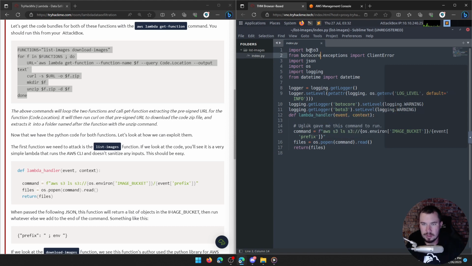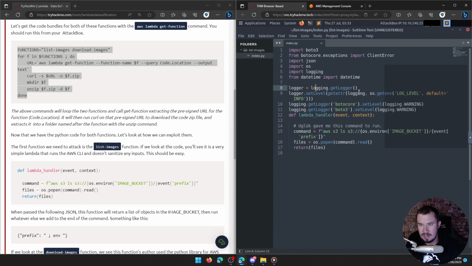We're importing boto3. Now boto3 is the software development kit for AWS, so you can use Python to interact with it. And then from botocore.exceptions, we're importing ClientError. We're importing json, importing os for commands, importing logging, and importing datetime. Easy enough. We're setting a logger variable, and then we're passing it this getLogger function, and then logger.setLevel.